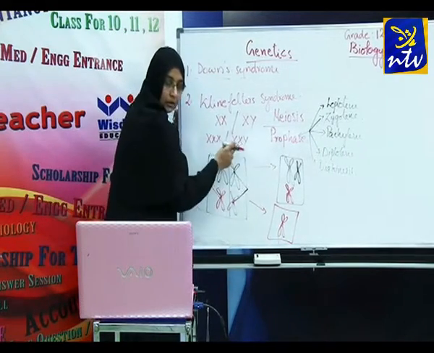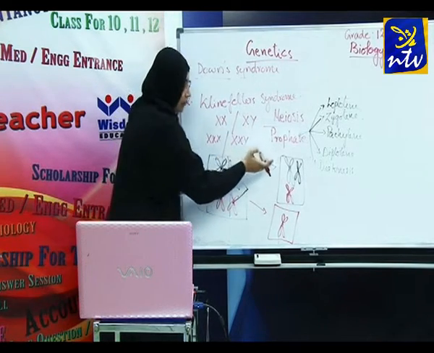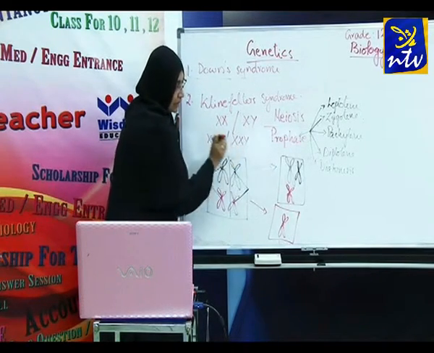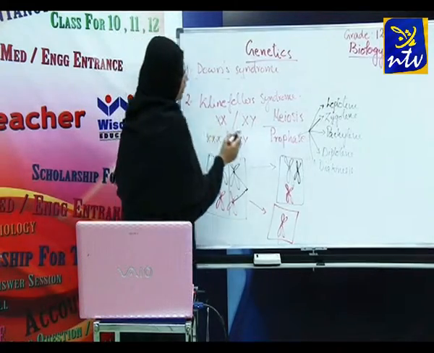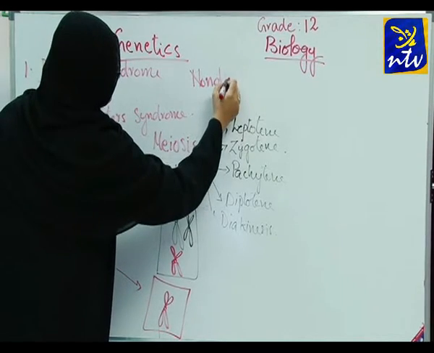Here you have seen that compared to the normal cell division, an incomplete cell division takes place. This phenomenon is known as non-disjunction.